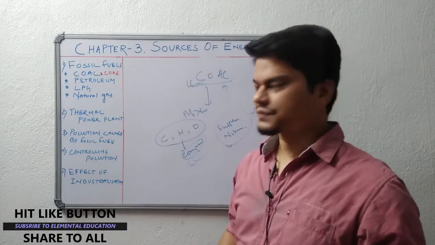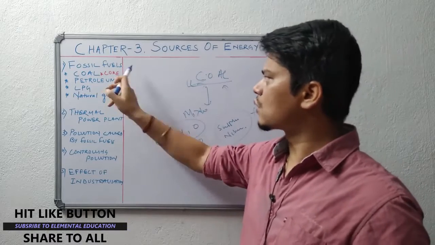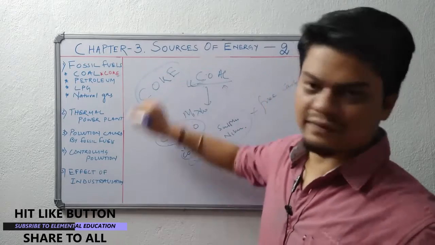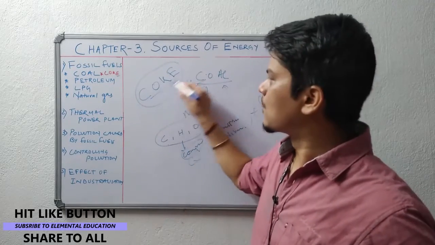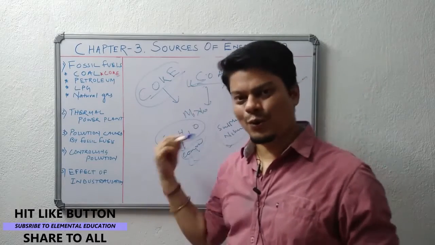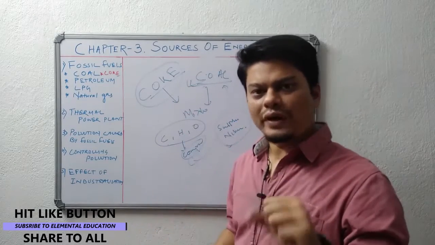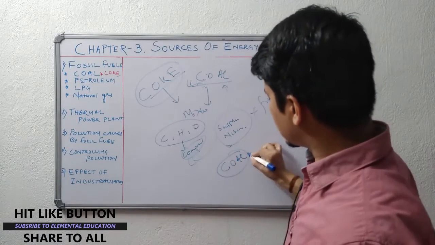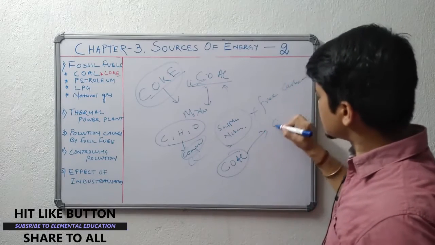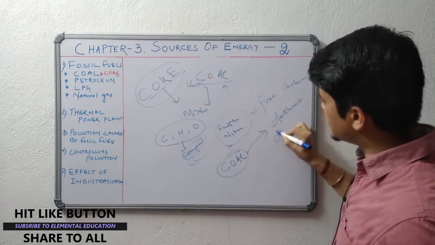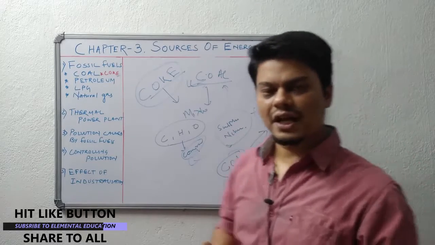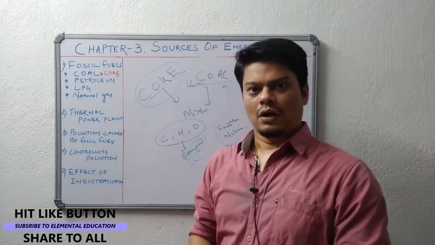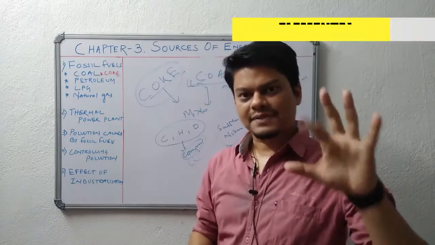Now we will go for another derivative of coal, that is called coke. Don't misunderstand it as the coke we are drinking, that beverage. It's not Coca-Cola. Coke is something derived from coal. Then what is coke? Let us discuss. Coke is produced when coal goes through a process known as destructive distillation. What is destructive distillation? Destructive distillation is a process when you are heating coal in the absence of oxygen.